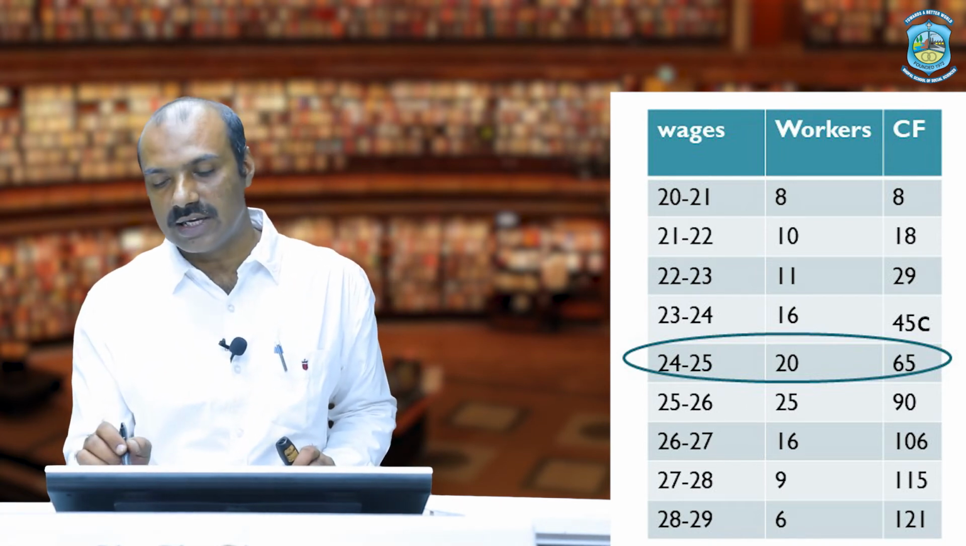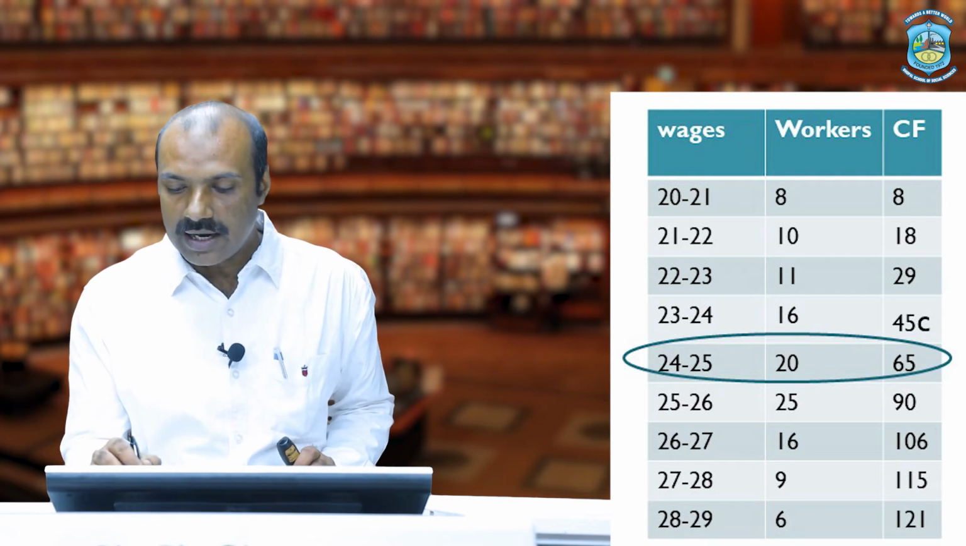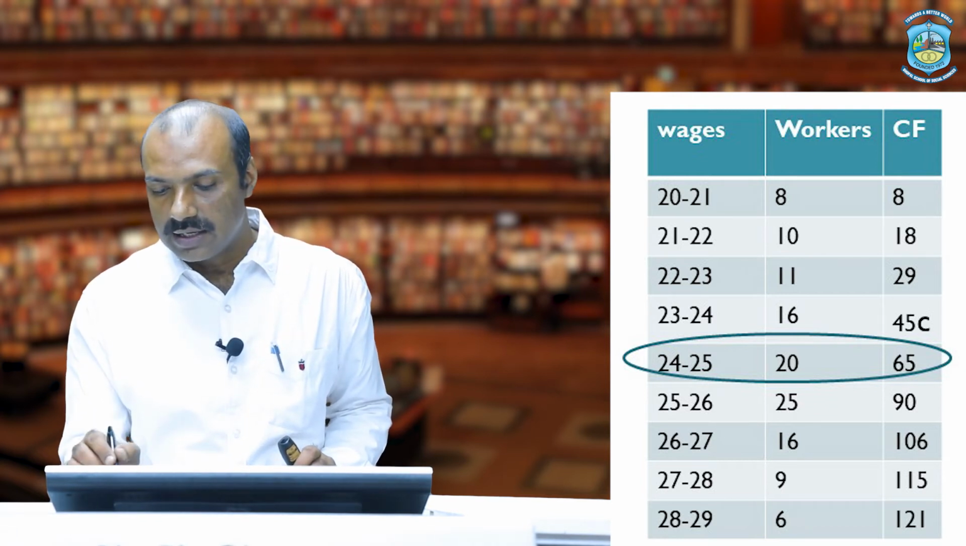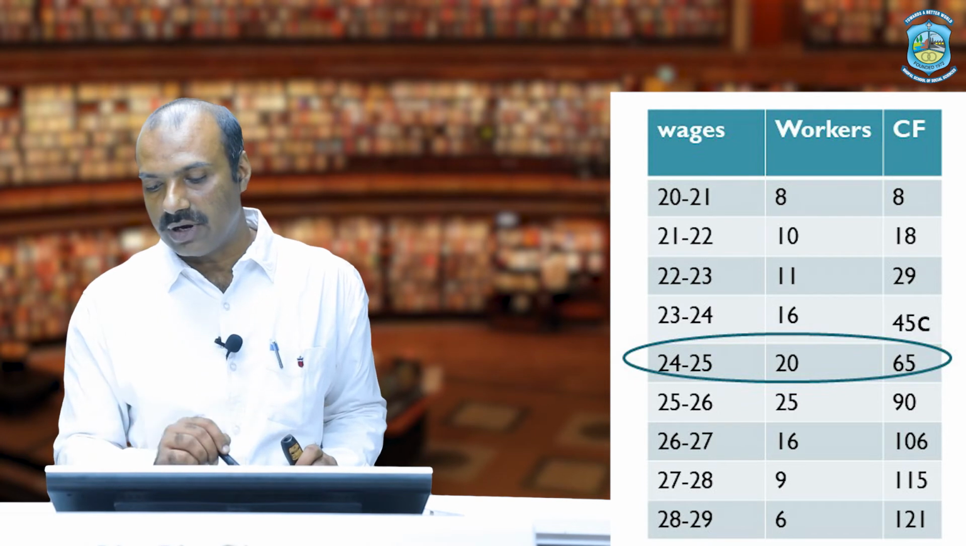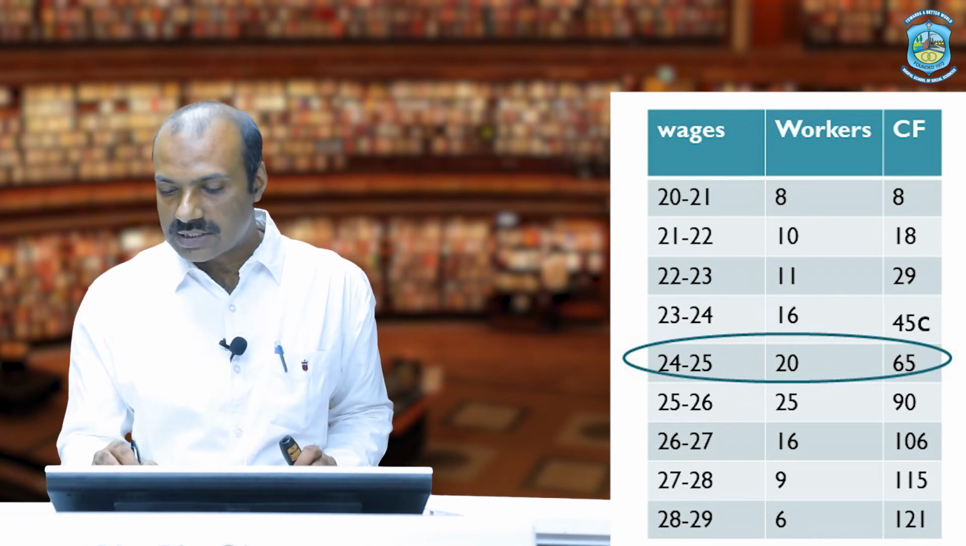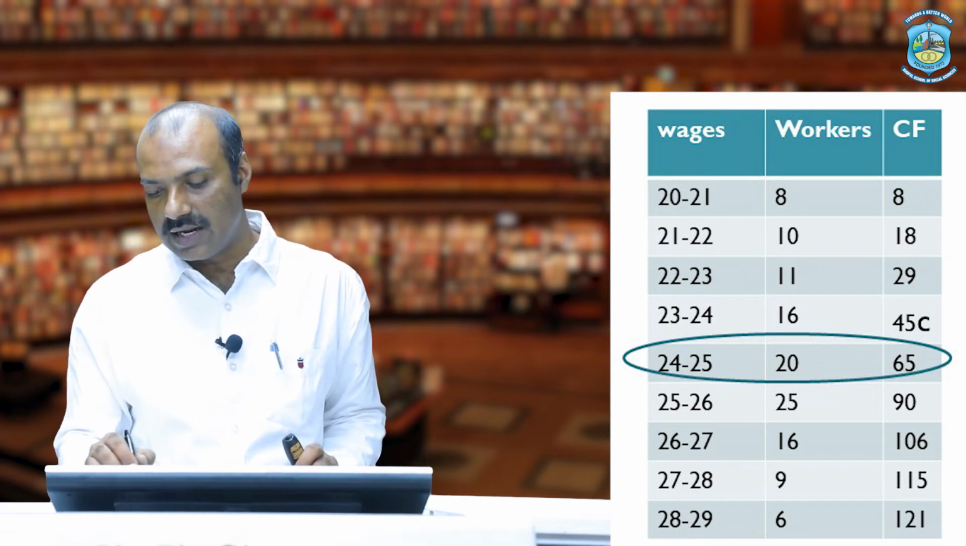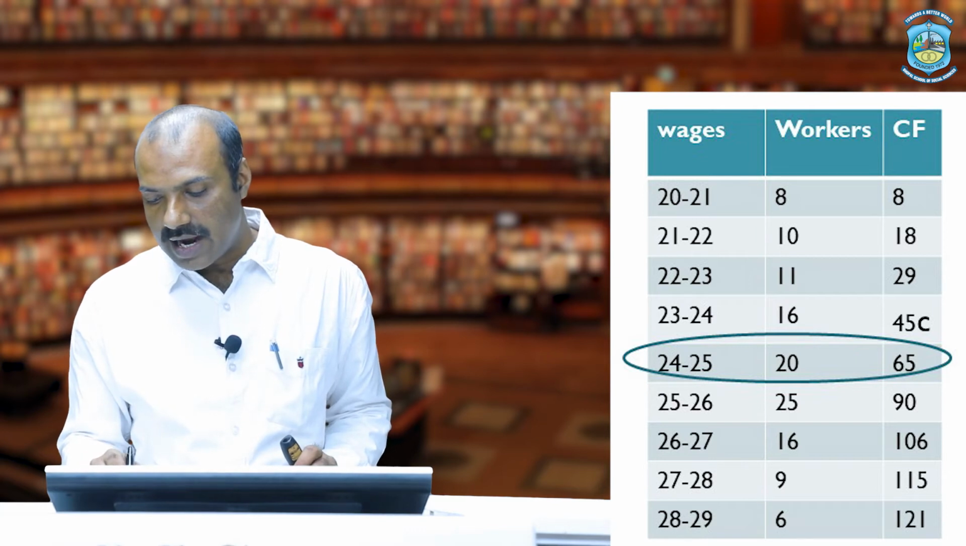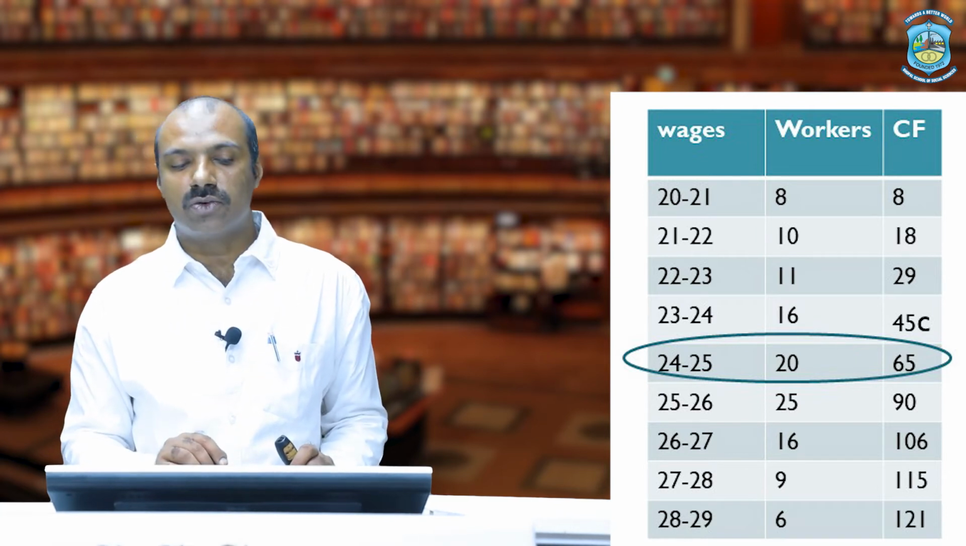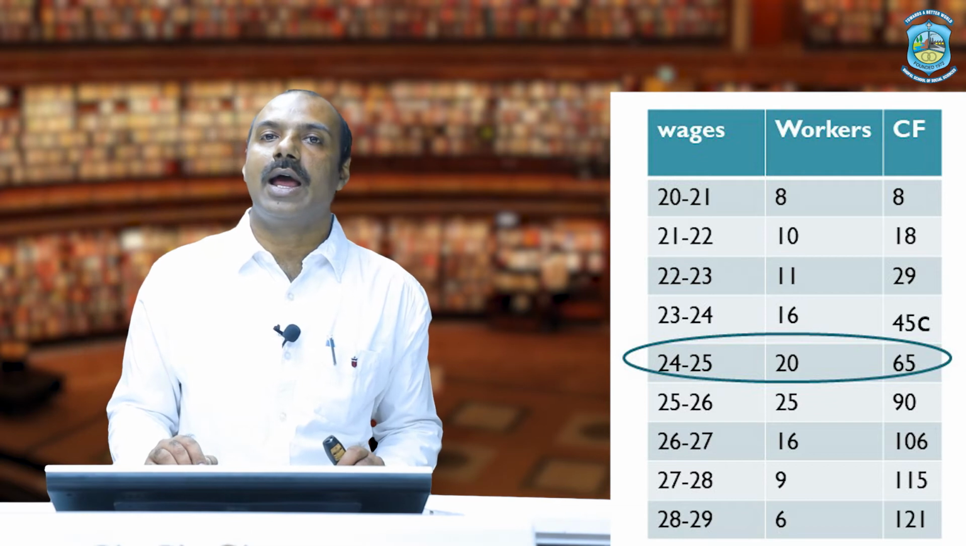The first frequency is 8. Now add 10 to 8 will be 18, then 18 plus 11 will be 29, 29 plus 16 will be 45, 45 plus 20 is 65, 65 plus 25 is 90, and so on. In the end we will get 121. So 121 will be our n.